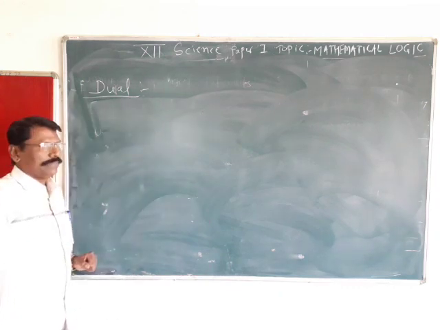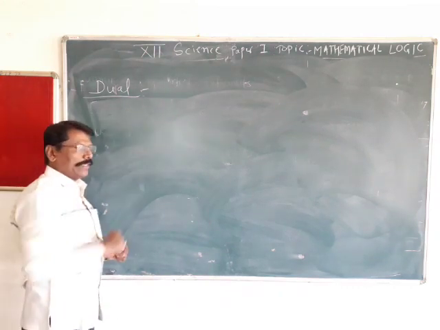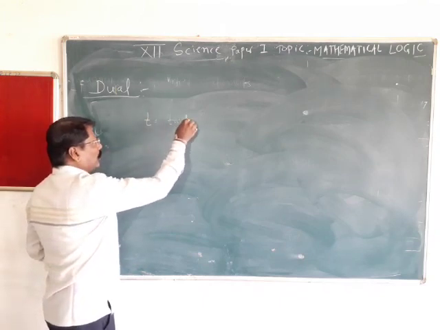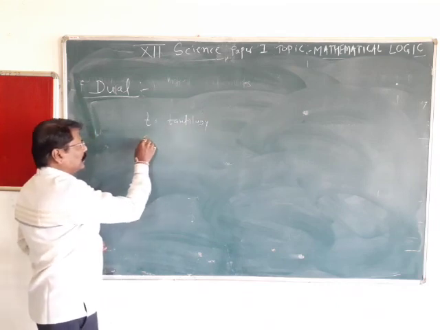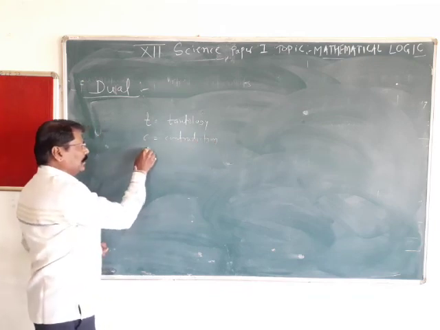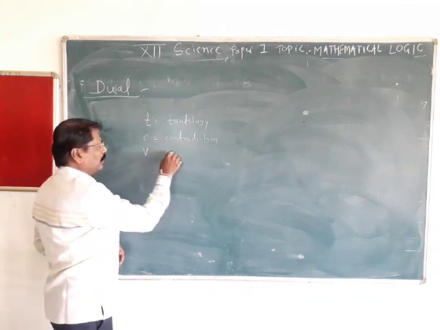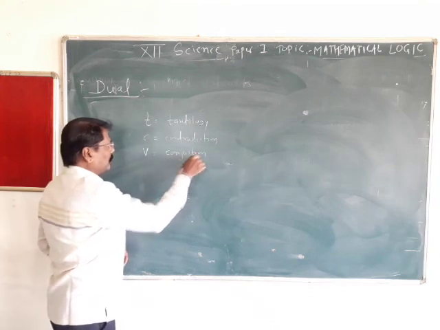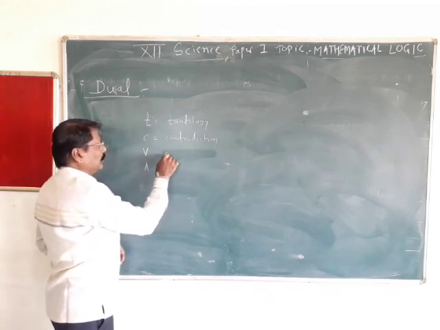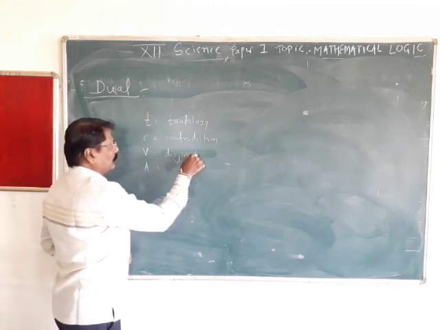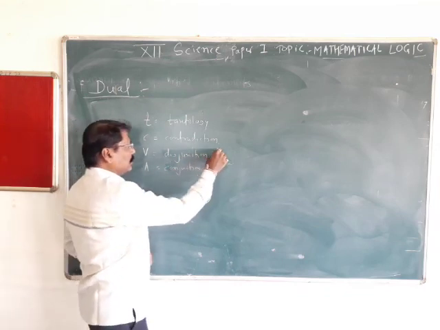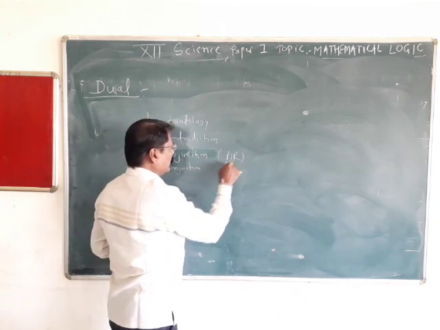Now, dual. Principle of duality that we are going to define. You know that we use T for tautology, C for contradiction. This is join, it is conjunction, and this is disjunction, and it is conjunction. This is or, and it is and.